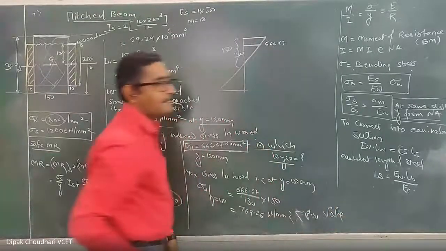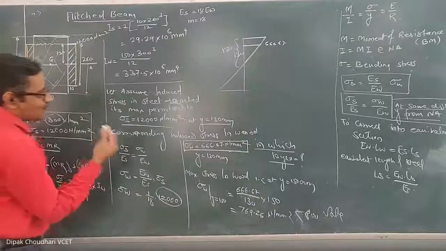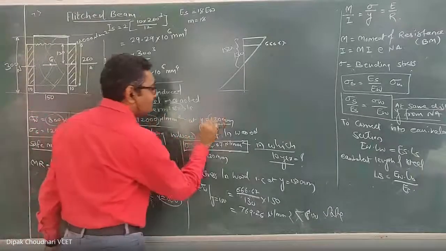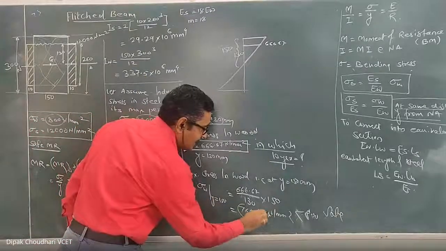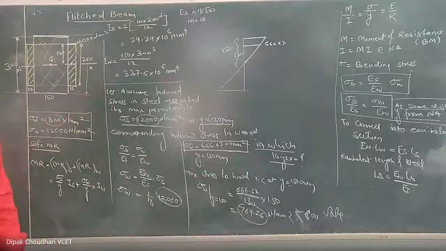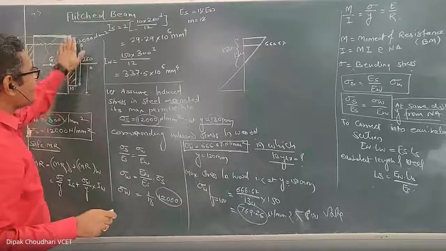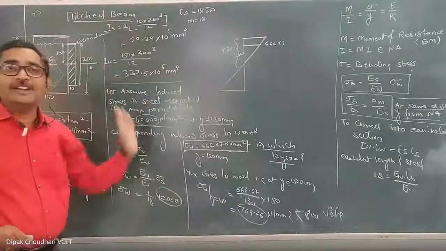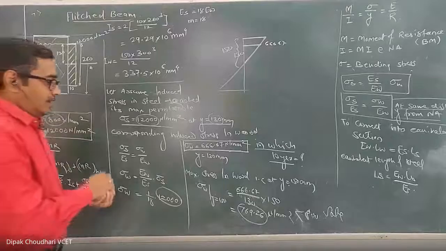मतलब जो भी हम लोगों को ये मोमेंट ऑफ रेजिस्टेंस कैलकुलेट करने का है, so we can consider the maximum stress induced in the steel at 12,000 at 150, and maximum stress induced in the wood is 769.26 at 150. Understood? Here it is not necessary कि जब स्टील में मैक्सिमम स्ट्रेस 12,000 इंड्यूस होगा, at the same time the wood में 800 ही होगा. Not necessary. Okay.